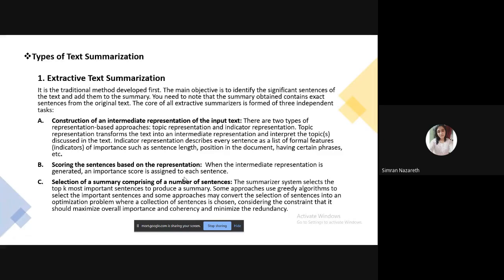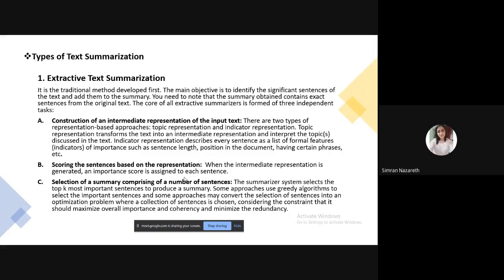The summarizer system selects the top k most important sentences to produce a summary. Some approaches use a greedy algorithm to select the important sentences, whereas some approaches may convert the selection of sentences into an optimization problem, where a collection of sentences is chosen considering the constraints, that is, it should maximize overall importance and coherency and minimize redundancy.